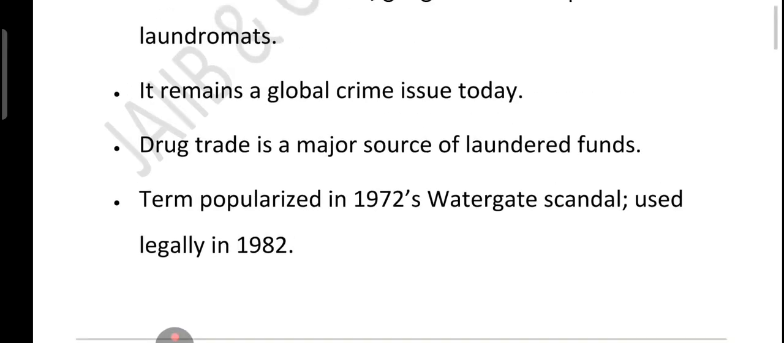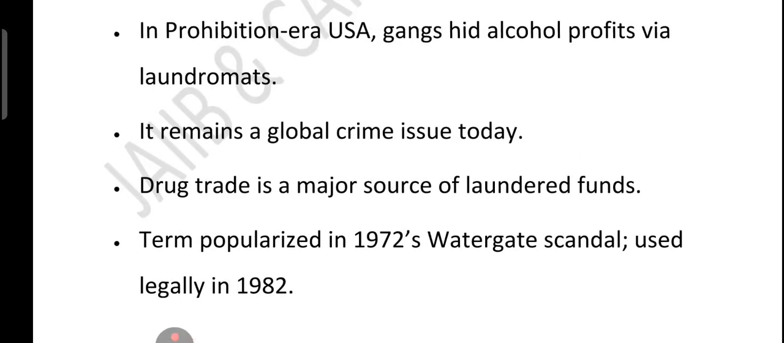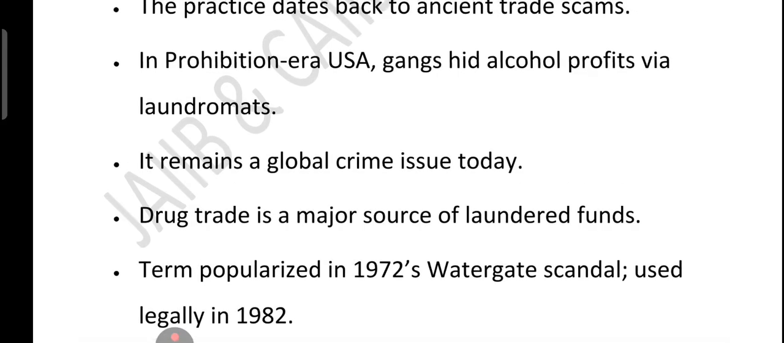So let's quickly revise the points which we have covered. First, criminals want illegal money without getting caught. Second, money laundering means hiding dirty money's source. Third, it was famous in the Prohibition era with laundromats as cover. Fourth, it is still common today, especially in the drug trade. Fifth, the term was popularized in the 1972 Watergate scandal and in law by 1982.